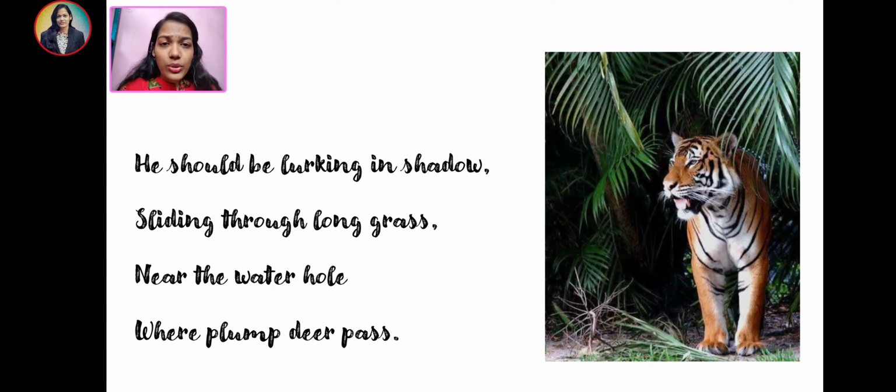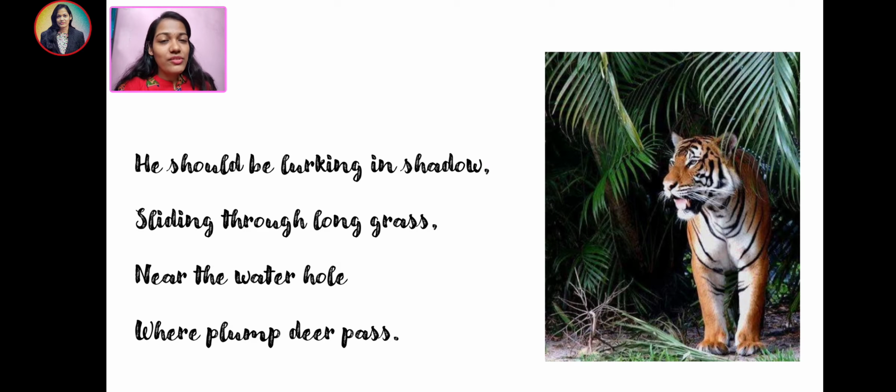What else would he be doing? He would be sliding through the long grasses, all the long grasses which are present. Now why is he doing that? Because you might have noticed that when tigers are trying to attack someone or hunt or catch their prey, they hide themselves and then wait for the correct moment to attack the animal.